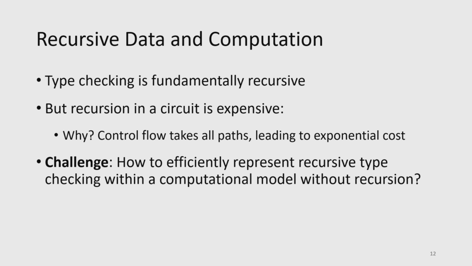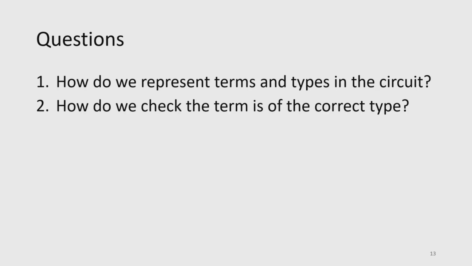So here's the outline of how the talk is going to go. The first is how do we actually represent the terms and types from our typing system as inputs to the circuit. And then we'll talk about how we actually check that a particular term is of the correct type.